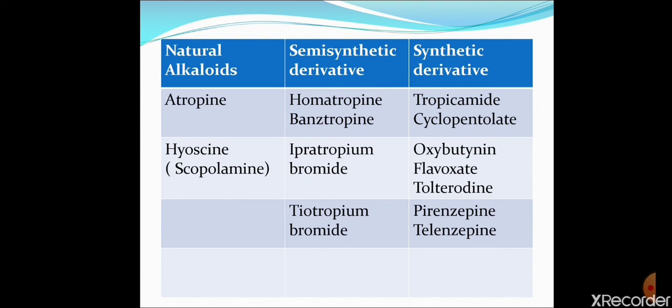Transdermal patches of hyoscine are applied behind the pinna to avoid motion sickness felt during journeys, sea traveling, ship traveling, or traveling in hilly areas.